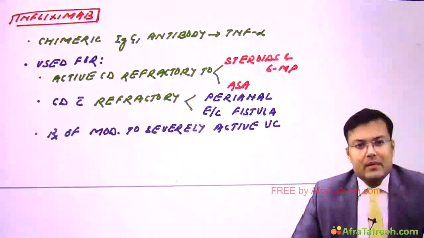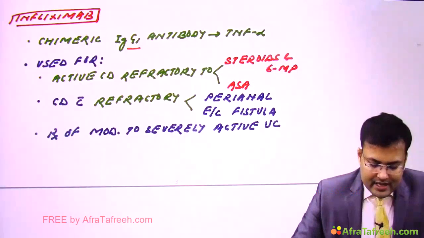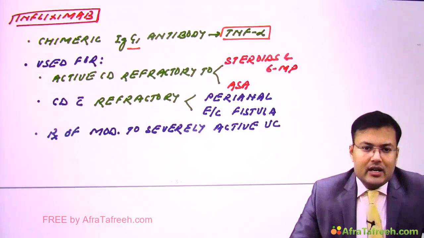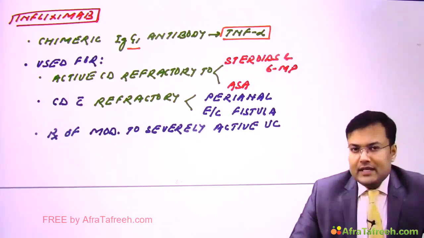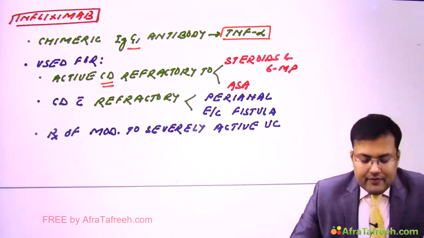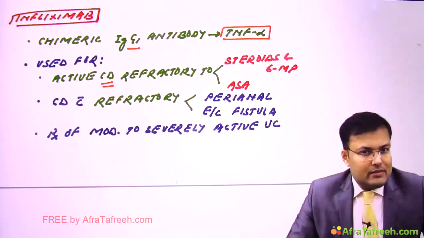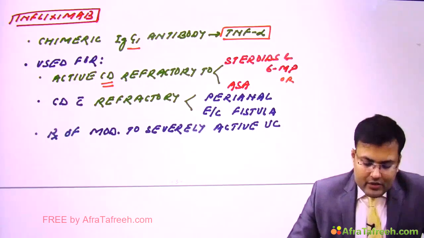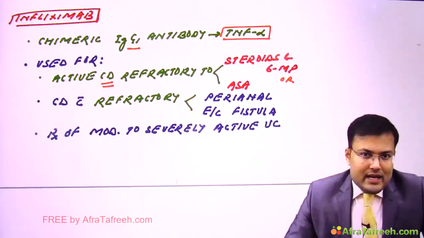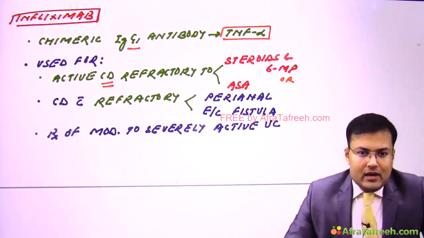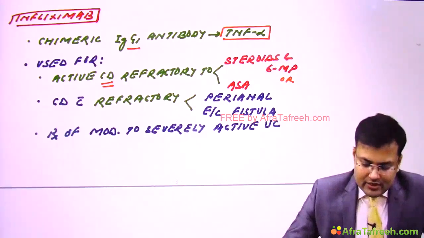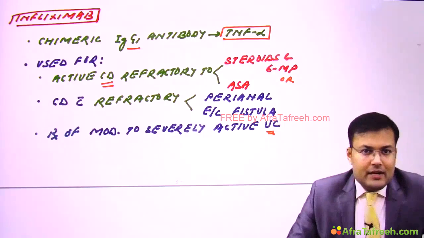So what is this infliximab? It is the chimeric IgG1 antibody against TNF-alpha. What are the uses of infliximab in inflammatory bowel disease? So it is used in active Crohn's disease, refractory to steroids or 6-mercaptopurine or aminosalicylic acid. It is used in Crohn's disease with refractory perianal or enterocutaneous fistula, and it is used for the treatment of moderate to severely active ulcerative colitis. So these are the indications of infliximab.